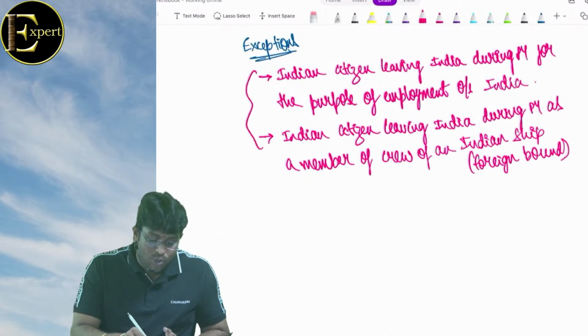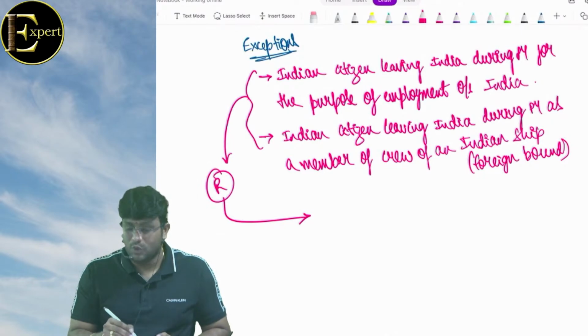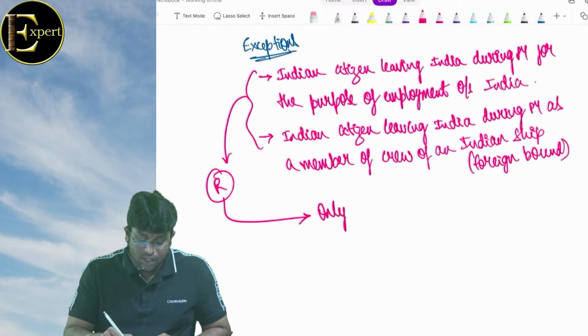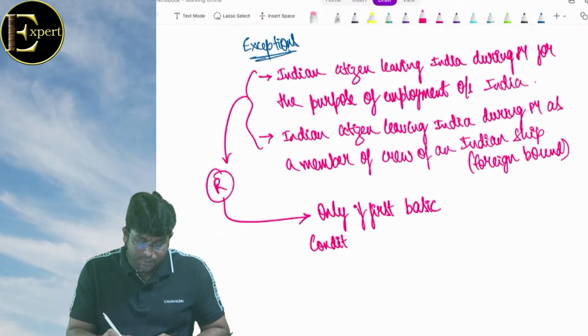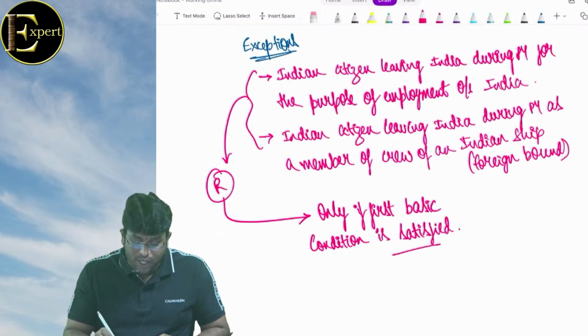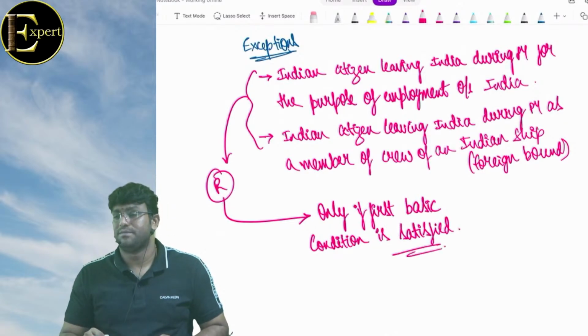In these two cases, you will become a resident only if the first basic condition is satisfied. By satisfying the second basic condition, you cannot become a resident.